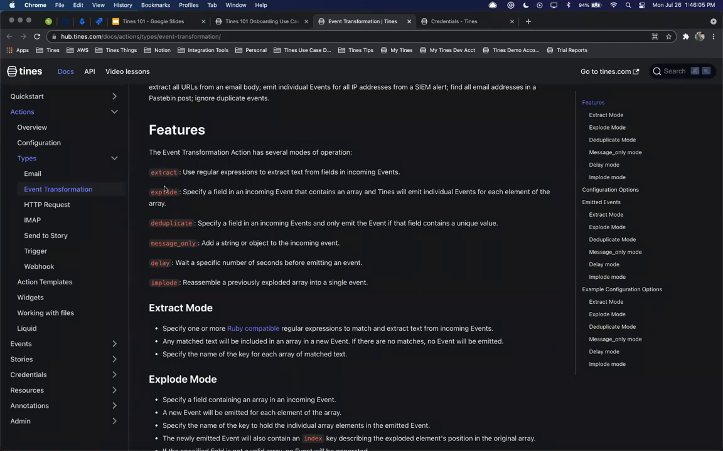So you can extract, explode, deduplicate. We're currently using message only, and then also delay and implode. So if you're looking to delay events based off of some type of time criteria, say you want to wait 24 hours before unblocking an IP address, you can use this one. If you want to deduplicate based off of a count or a specific period, you would use the deduplicate event transform action.